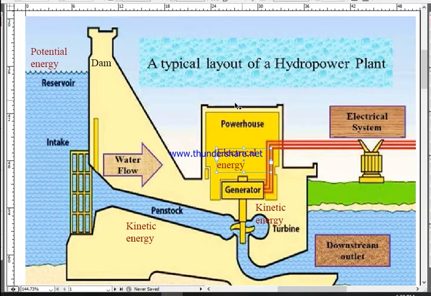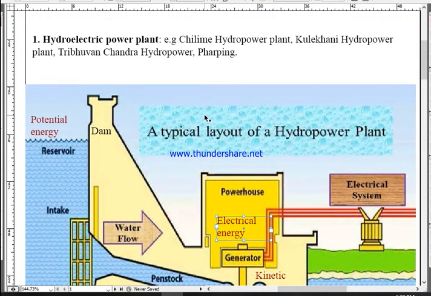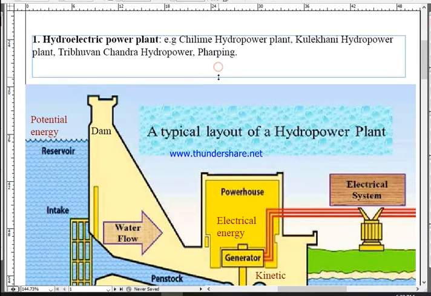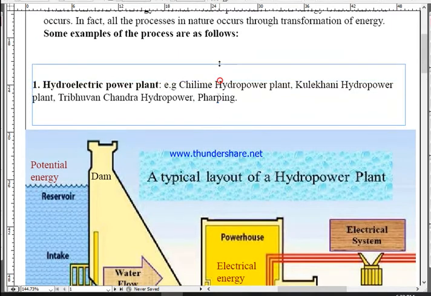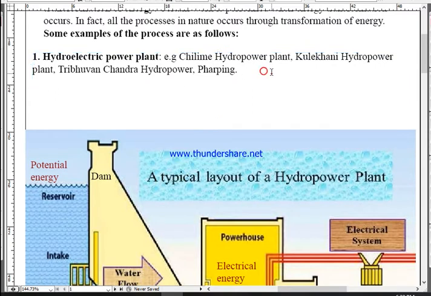We are seeing here the transformation of energy: potential energy converted to kinetic energy, then transferred to the turbine, and then converted to electrical energy by the powerhouse. Now we need to describe the transformation of energy in detail in words. Let's describe it.